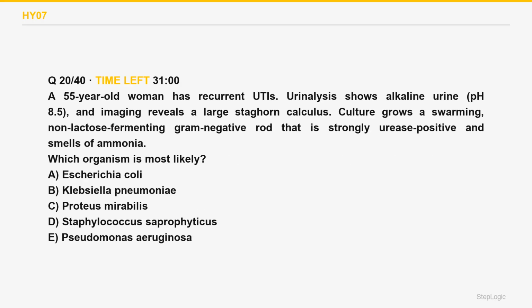Which organism is most likely? A 55-year-old woman has recurrent UTIs. Urinalysis shows alkaline urine, pH 8.5, and imaging reveals a large staghorn calculus. Culture grows a swarming, non-lactose fermenting gram-negative rod that is strongly urease positive and smells of ammonia. Read the command. Identify the organism. Urease positive, alkaline urine, staghorn stone, swarming motility is Proteus.